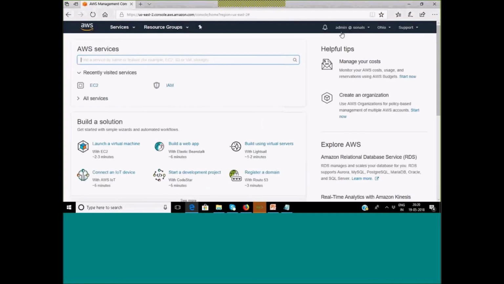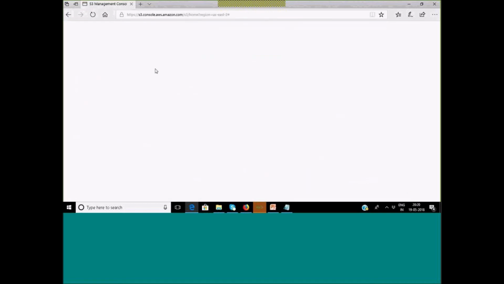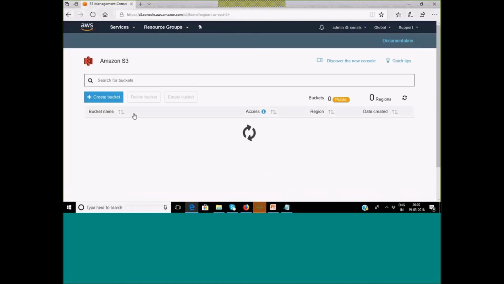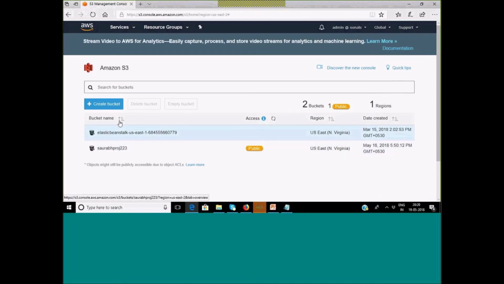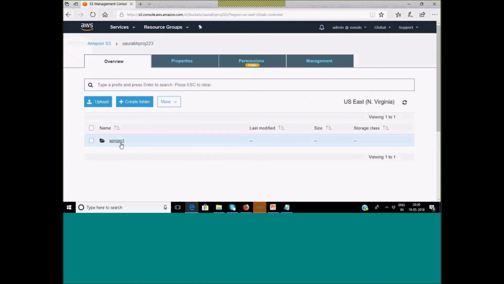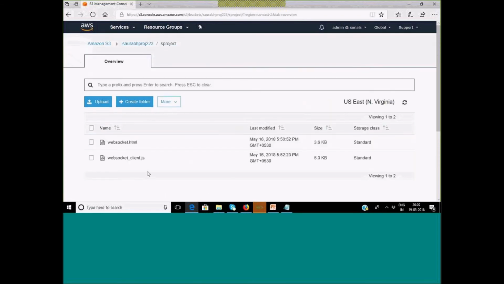Now here you can see the admin user is logged on, and I already gave the policy for S3. So let me go to the S3 service and see if it allows me to read only the buckets in S3. Okay, so these are the buckets which I have. This is the data which I have in my S3. Let me open any one. See, I'm able to read. Okay, I'm able to see.